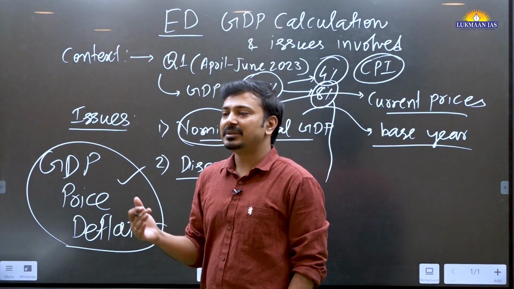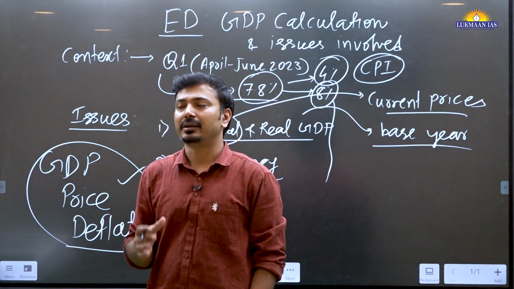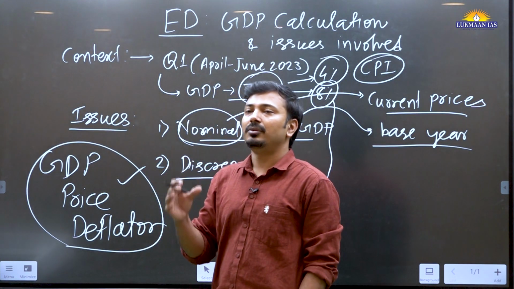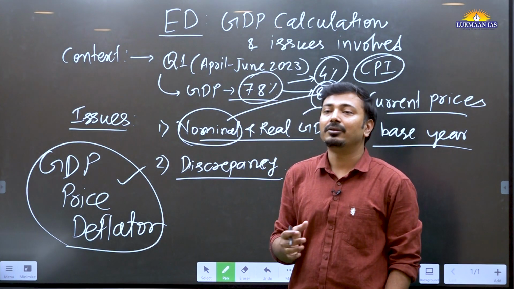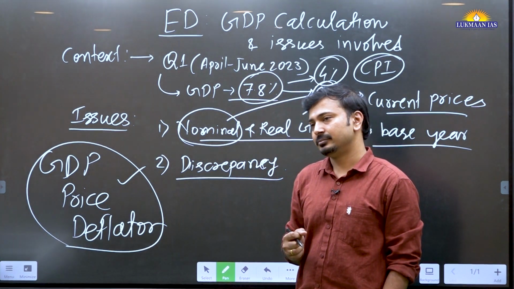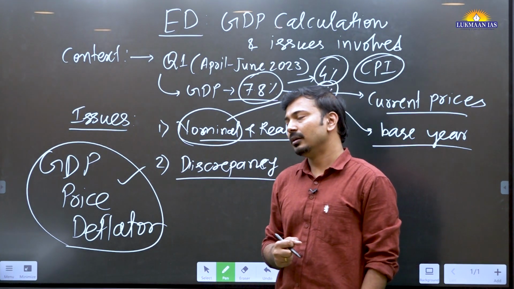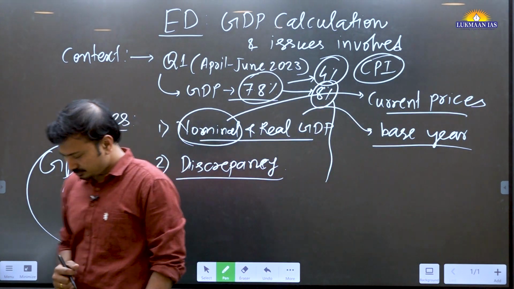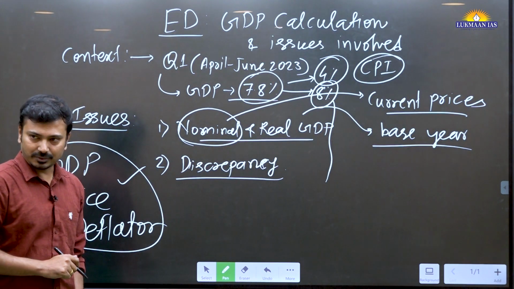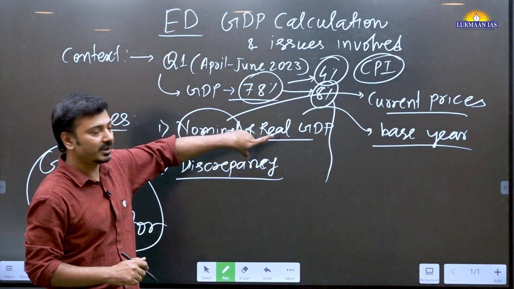Why is this discrepancy happening in terms of calculations? Because of the lack of availability of quality data. The main reason is this one. Okay, so now the first issue you have understood: what is the problem with nominal and real GDP indicators?